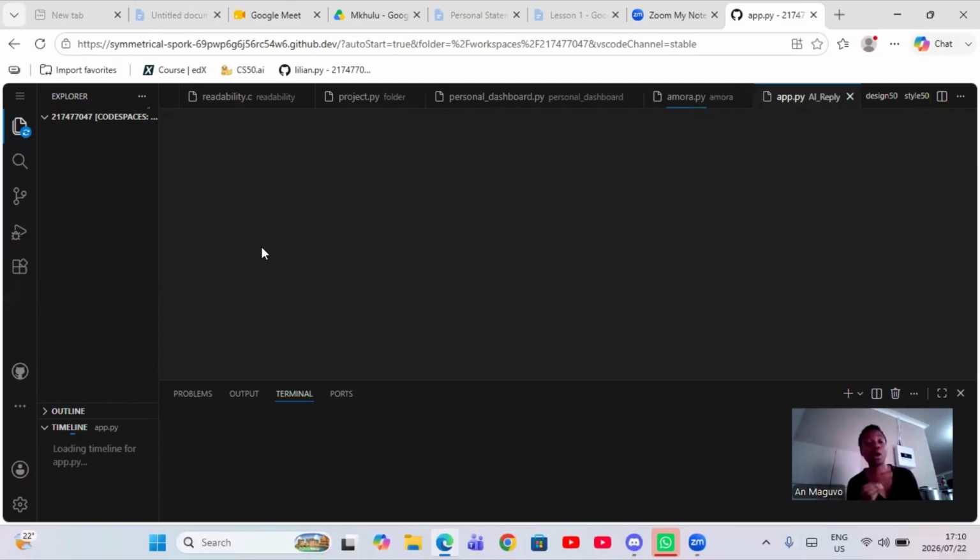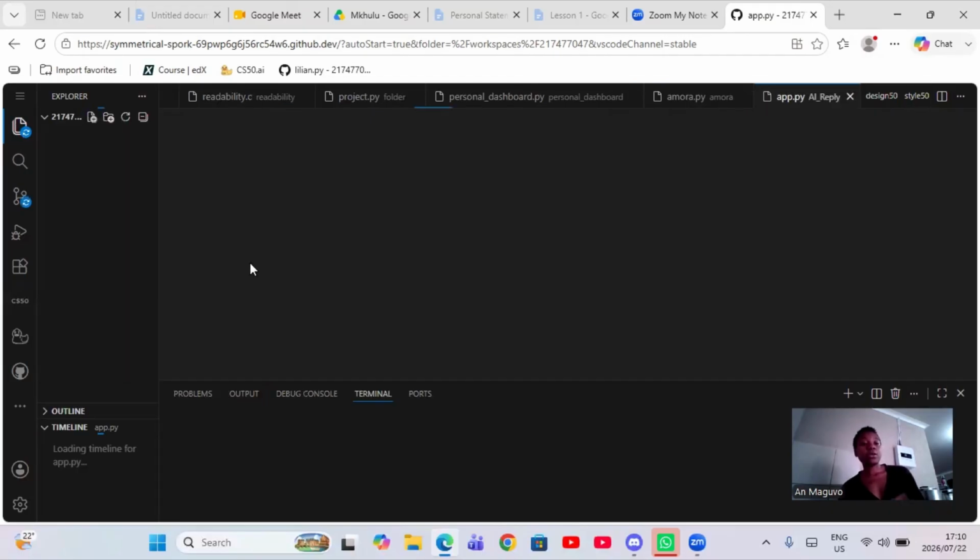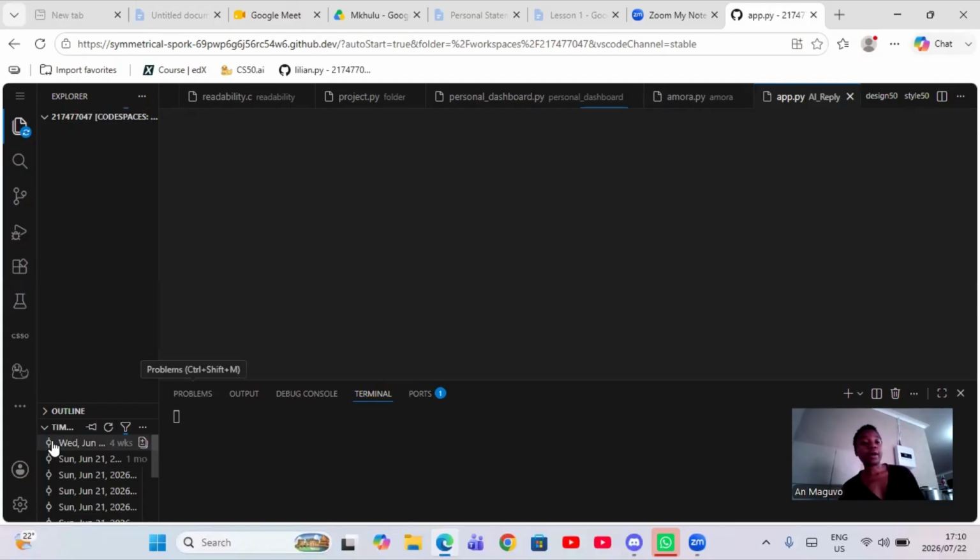Okay, so here we have the explorer highlighted. Now I highlighted it, just click, it's highlighted. And then here you see your files, folders, and so much more. But let's focus there right now. Down here we have a timeline. As you can see, 4 weeks ago, 1 month ago. This is where your code is saved. So your code is saved for you automatically.